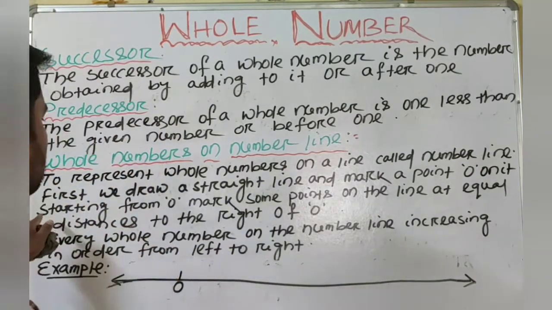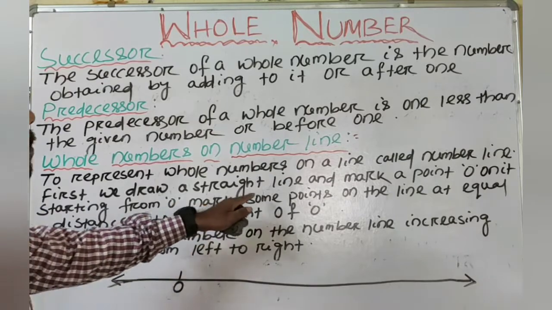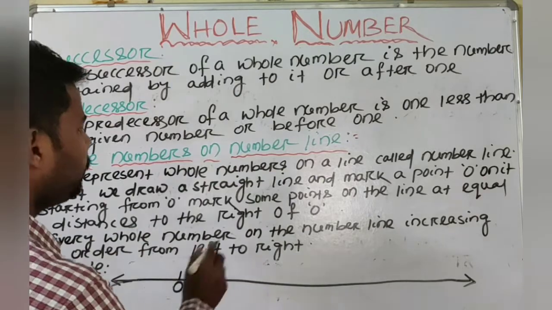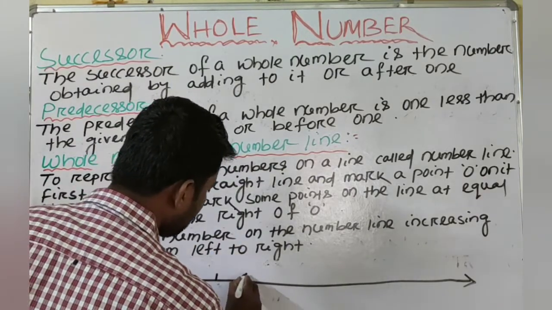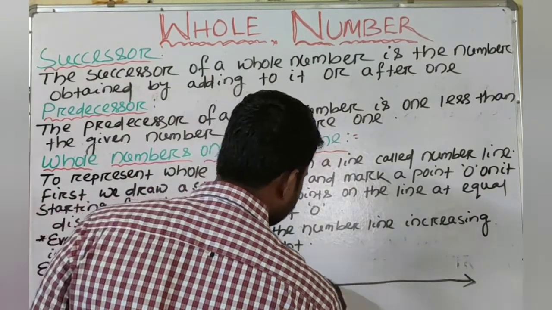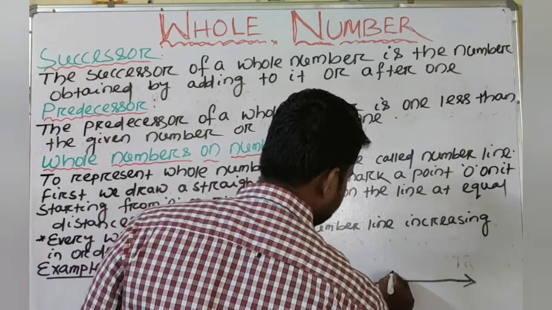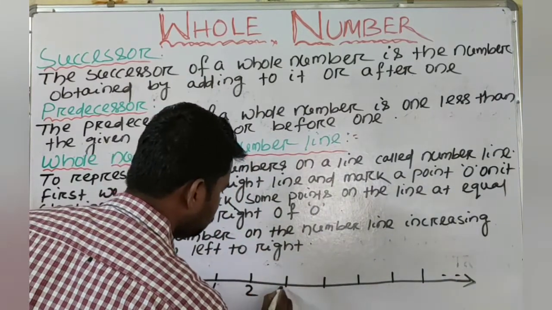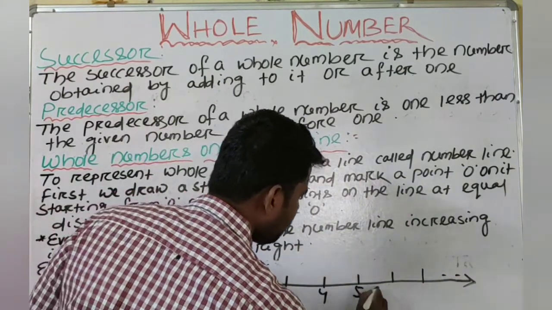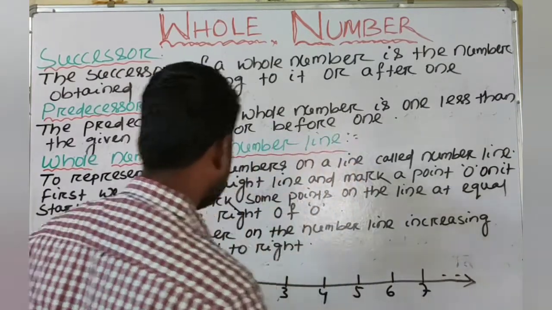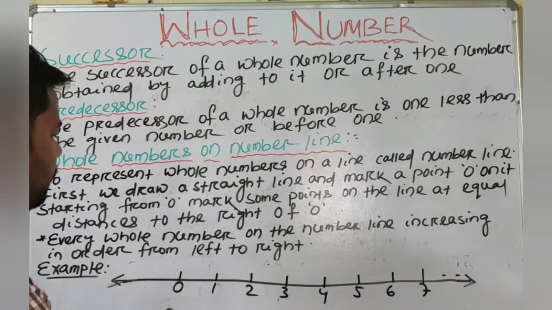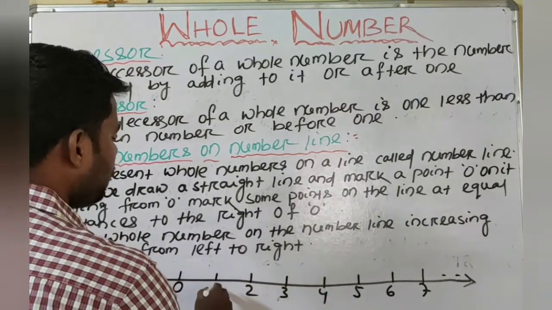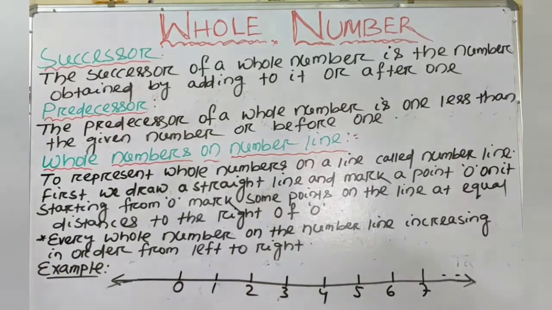And then starting from 0, mark some points on the line at equal distances to the right of 0. So I mark some points at equal distances and name them 1, 2, 3, 4, 5, 6, 7.